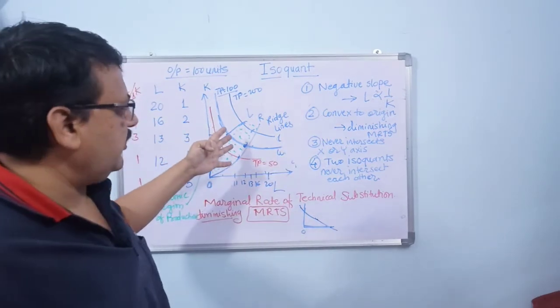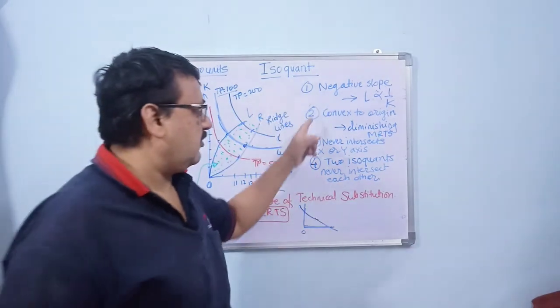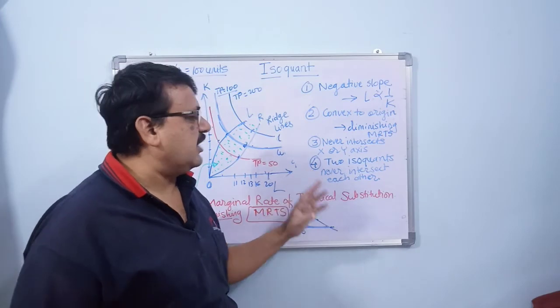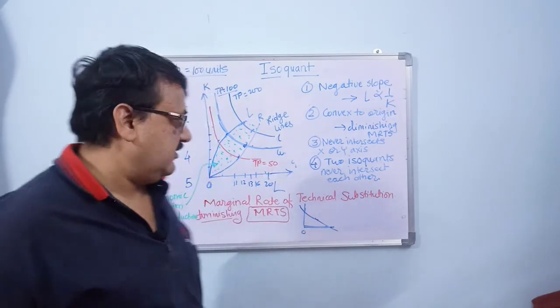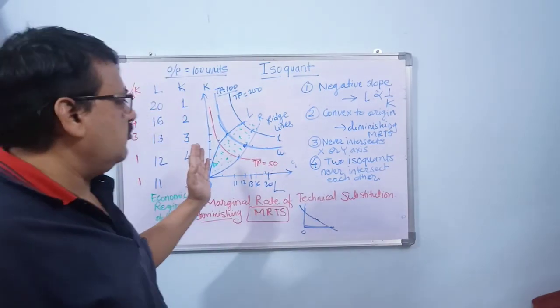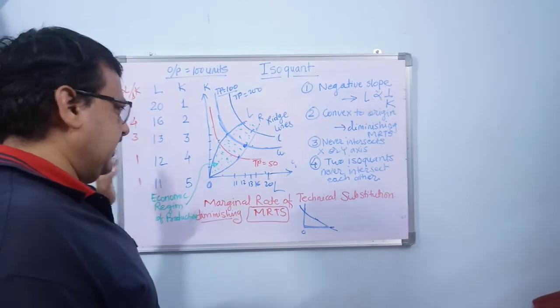There are 4 properties: it has a negative slope, it is convex to the origin, it never intersects the x or y axis, and 2 isoquants never intersect each other. We have also seen that as the production increases, isoquant moves to the right side, and as the production reduces, isoquant moves to the left side.